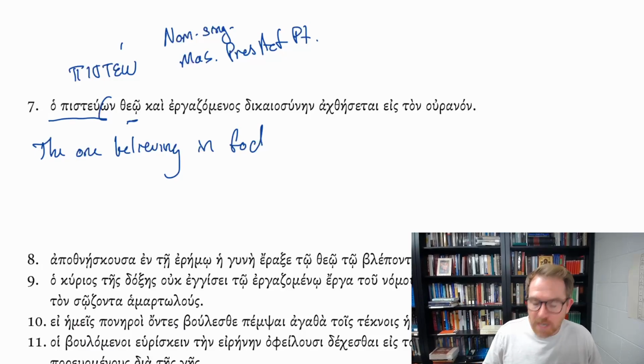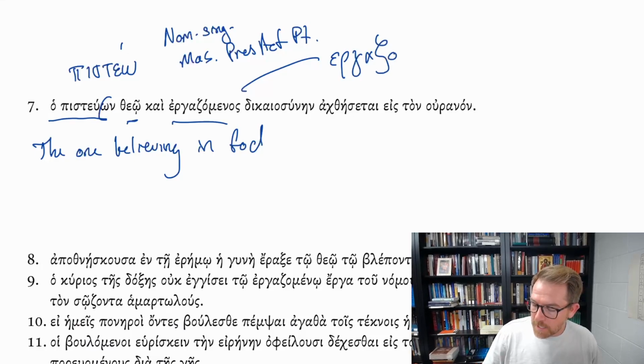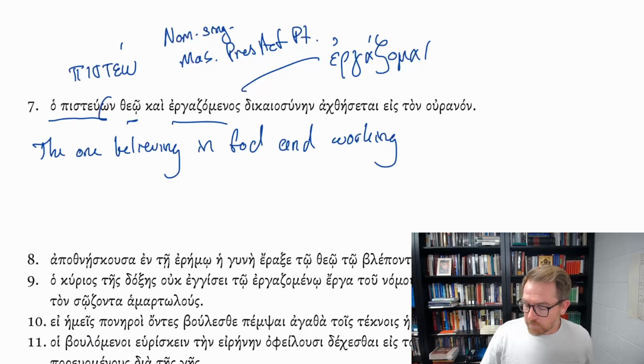And ergodzamenos is from ergodzomai, I work, working or even doing. We'll say working because it goes with the word ergon, work. It's the verbal form of the word ergon.